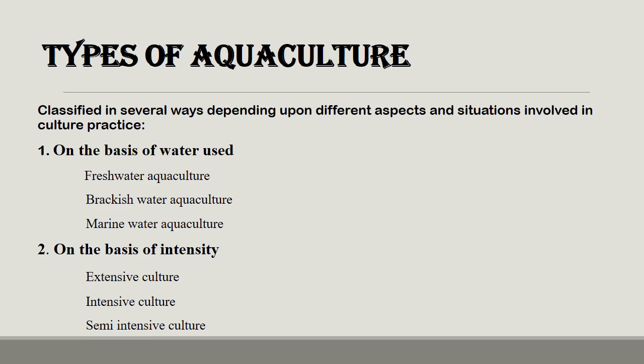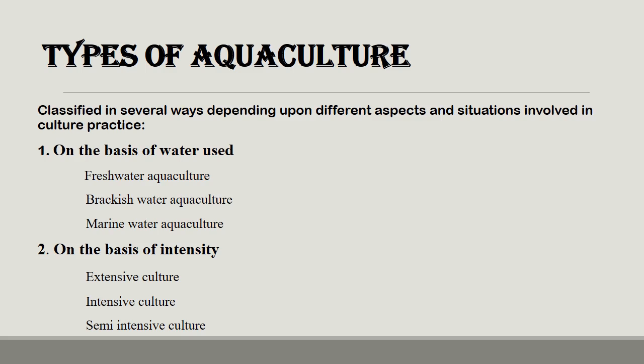Types of aquaculture. Aquaculture is divided into different types, depending on different aspects and situations involved in culture practices. On the basis of water used: freshwater aquaculture, brackish water aquaculture, and marine water aquaculture. You know well that freshwater is used in regular routine, and marine water is the water in which minerals are present in more amount than in fresh water, and brackish water is in between fresh water and marine water.